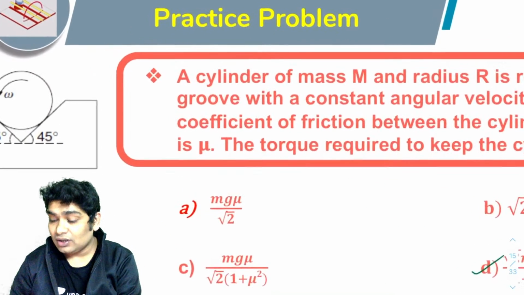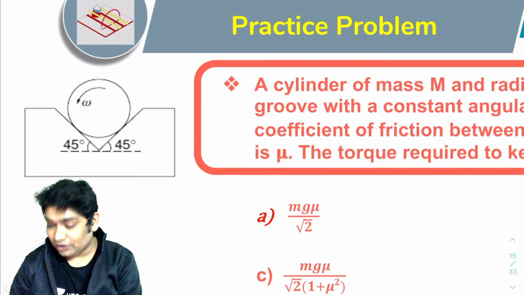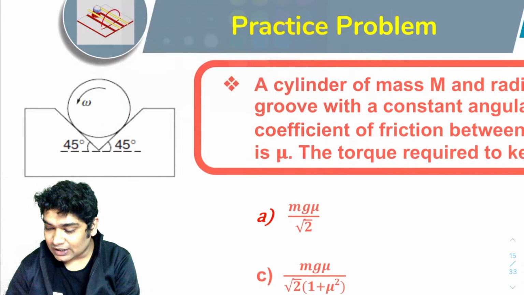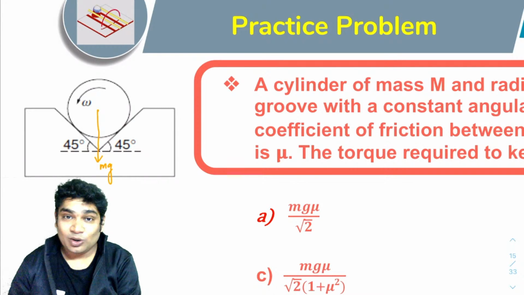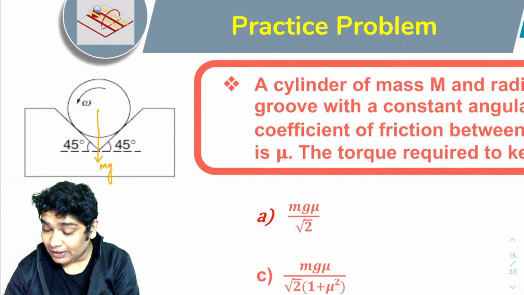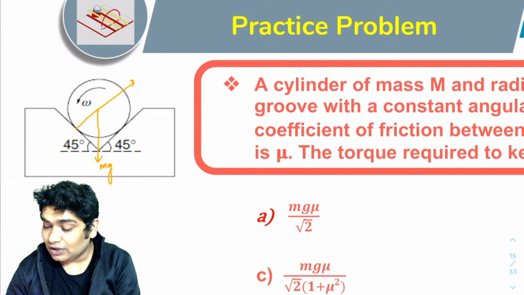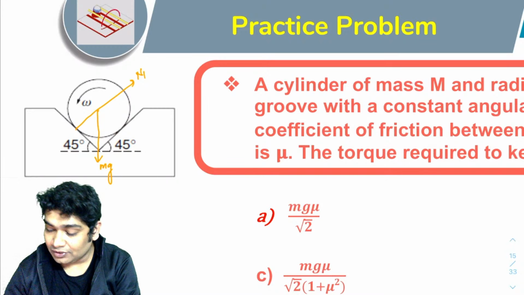So first, what we'll do is we'll draw an FBD for this. Let's talk about all the forces that are acting on this. You definitely have your mg. So mg is going from here, and then you have some n. Let's say from here you have some n1, and from here you have some n2.